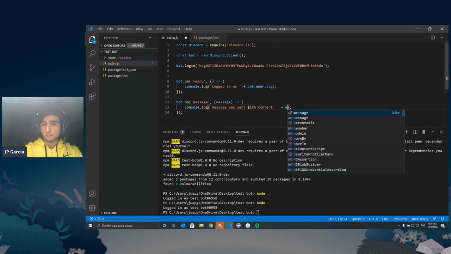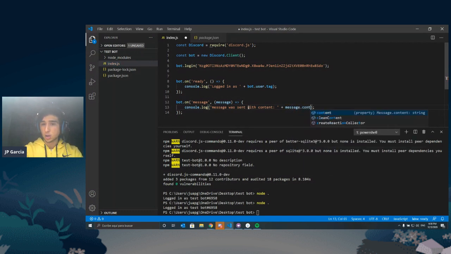And we're just going to say message.content. Why message.content? Again, because here in our anonymous function, we said that the parameter that this message event is going to send us, we're going to call it message, and then we're going to say we want to grab that message content.